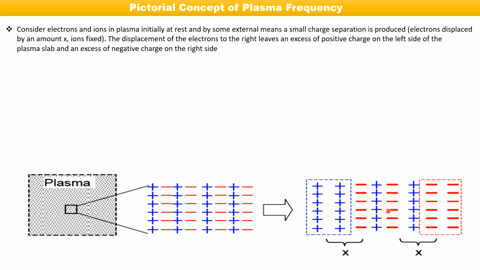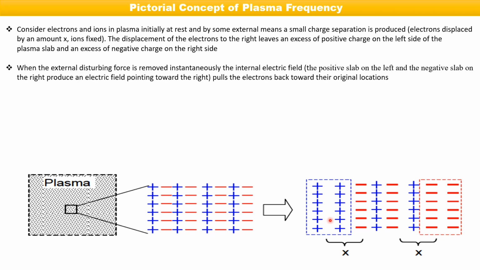So there is excess negative charge on the right hand side, and excess positive charge on the left hand side. And we remove the disturbing force instantaneously, in a moment. Then what will happen? There is a positive slab on the left and a negative slab on the right, so with this charge separation an electric field will be produced pointing toward the negative charge.